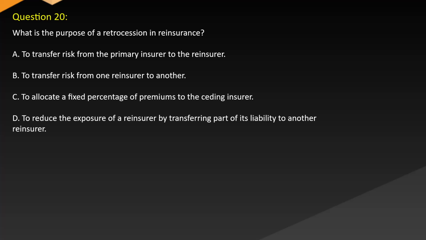Question 20. What is the purpose of a retrocession in reinsurance? A. To transfer risk from the primary insurer to the reinsurer. B. To transfer risk from one reinsurer to another. C. To allocate a fixed percentage of premiums to the ceding insurer. D. To reduce the exposure of a reinsurer by transferring part of its liability to another reinsurer.